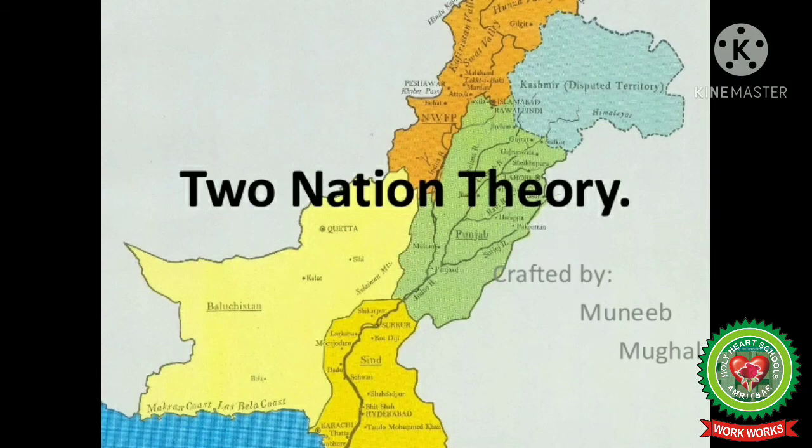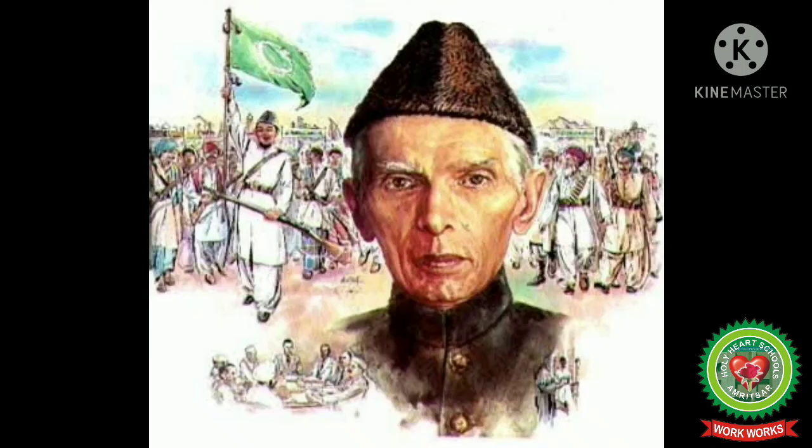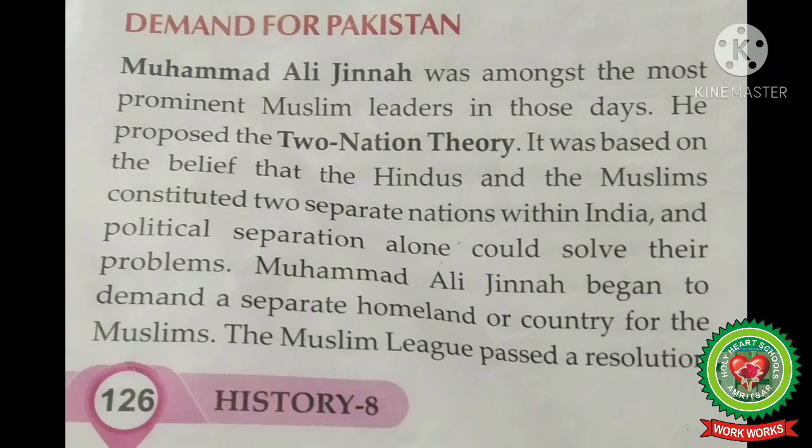Jinnah described Hindus and Muslims as two separate nations. The two-nation theory in its simplest way means the cultural, political, religious, economic and social dissimilarities between the two major communities. And here the two-nation theory is used for Hindus and Muslims. Page number 126, reading of Demand for Pakistan. Muhammad Ali Jinnah was amongst the most prominent Muslim leaders in those days. Prominent means important. He proposed the two-nation theory.